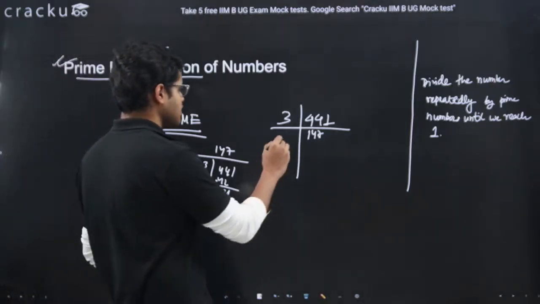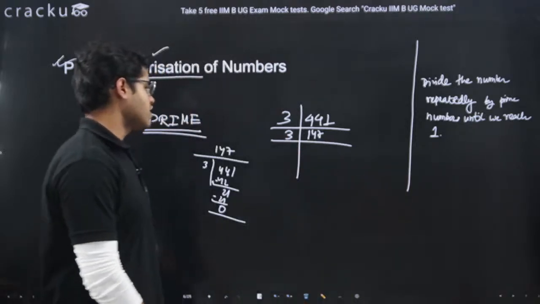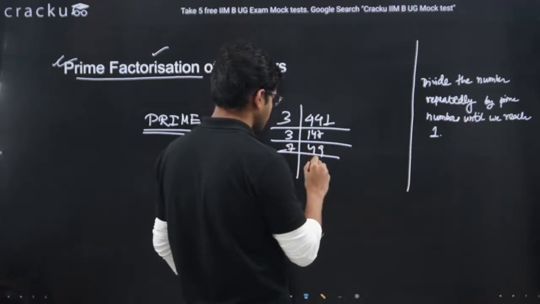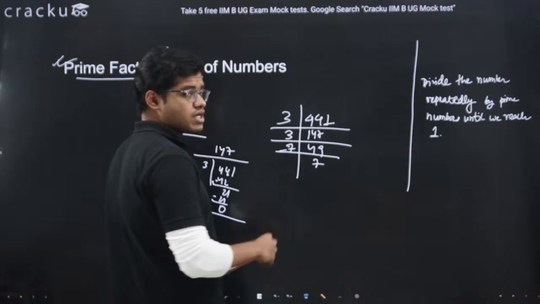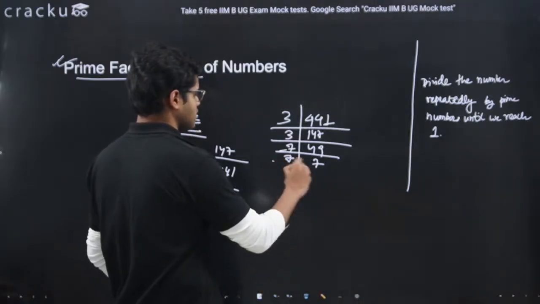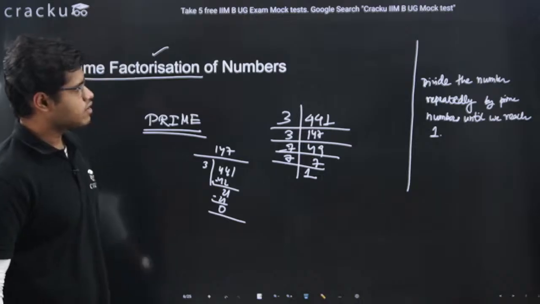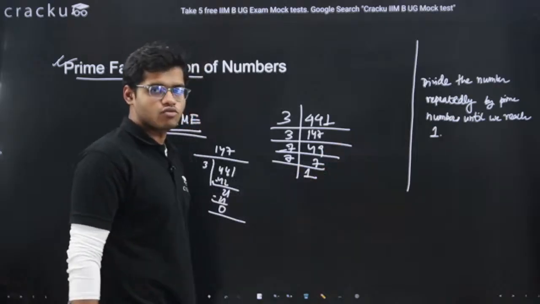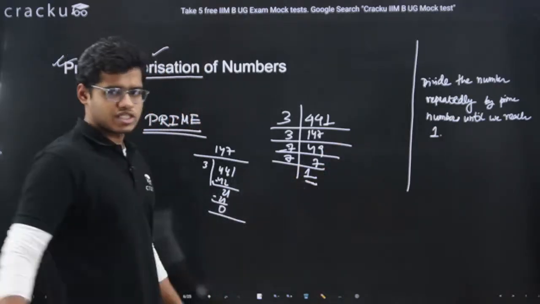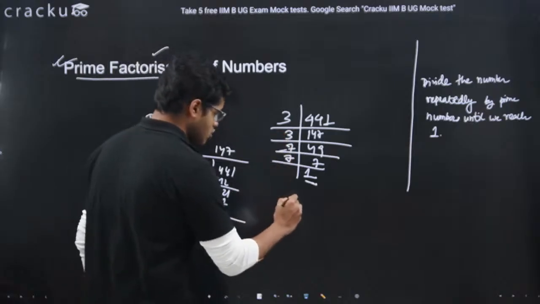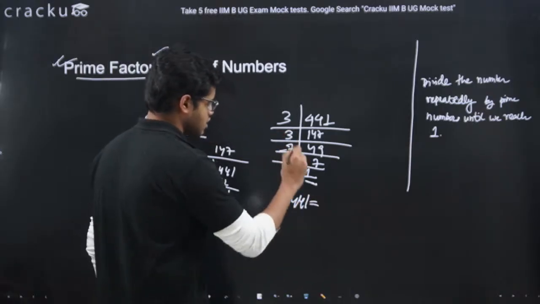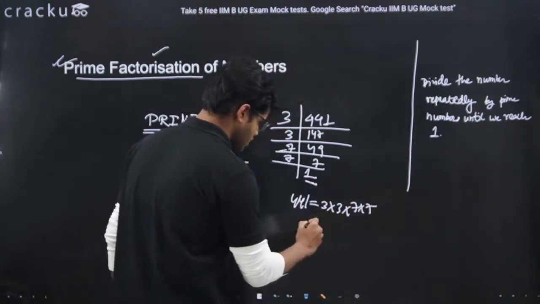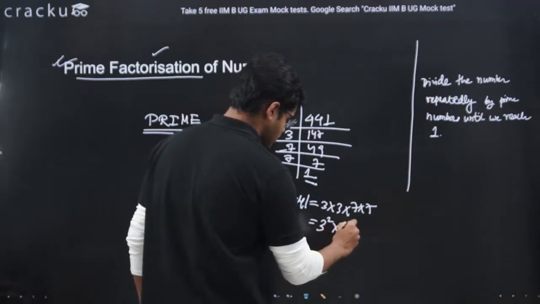Now we divide by 3 again. 147 by 3 is 49. 49 we can divide by 7, and 7 is a prime number, so 7 is divisible by 7 only, and we arrive at 1. So we have followed our process: divide the number repeatedly by prime numbers until we reach 1. Now our process ends. So 441 is 3 into 3 into 7 into 7, that is 3 square into 7 square.